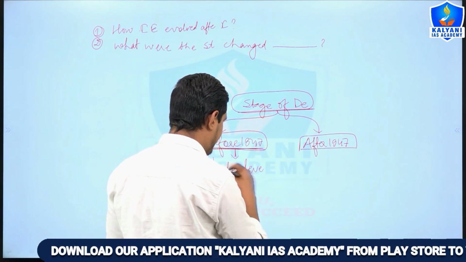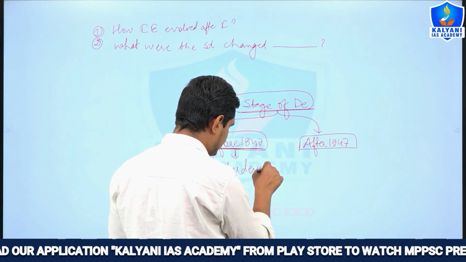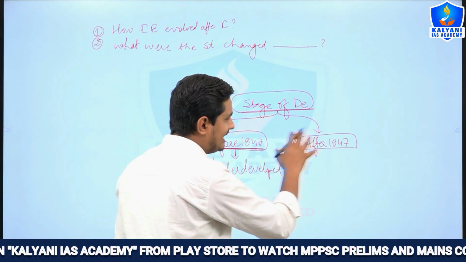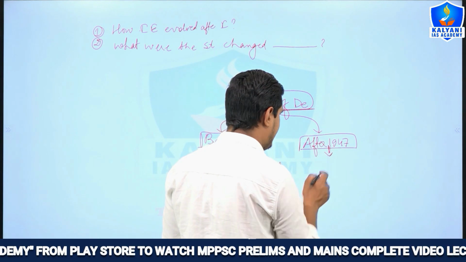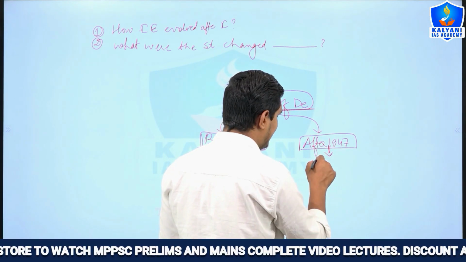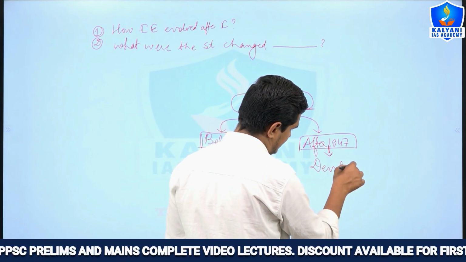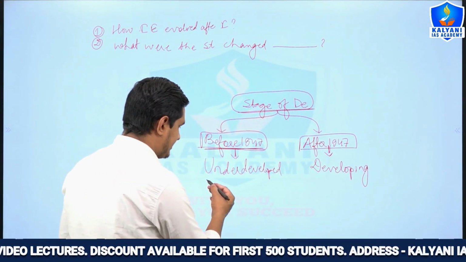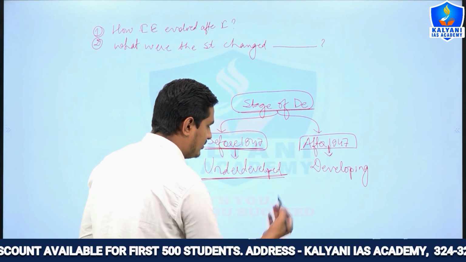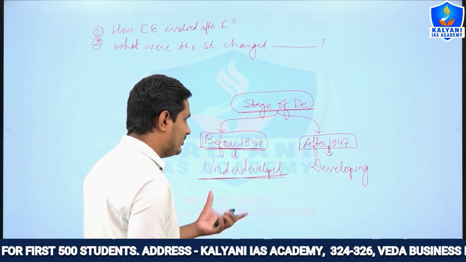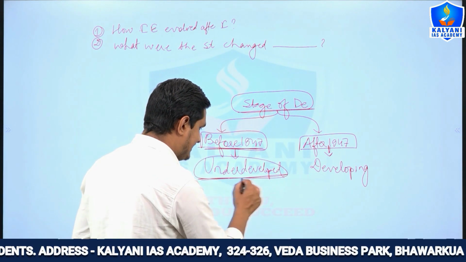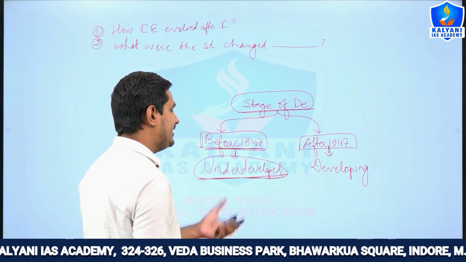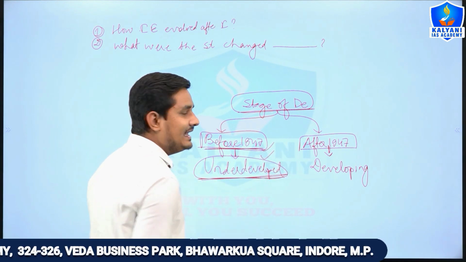So underdeveloped, right? And after 1947 the status of Indian economy is developing, right? So you need to remember, if the question is asked to write the Indian economy as an underdeveloped economy, also write the status of Indian economy before 1947, the answer will be the same.